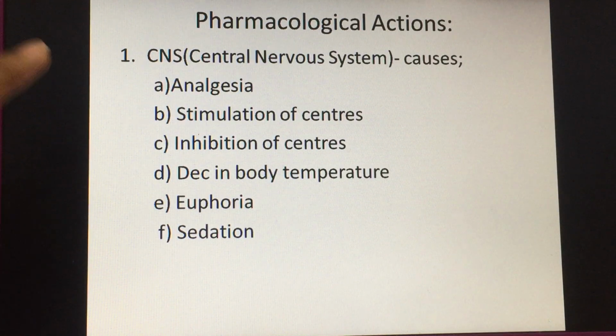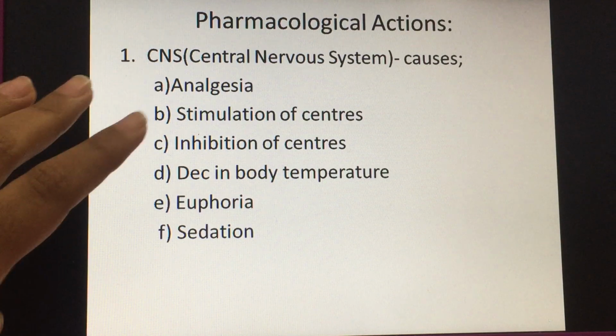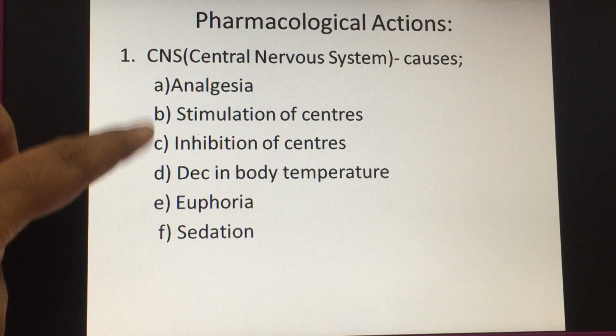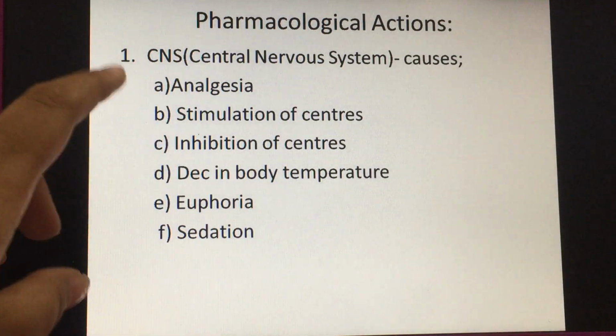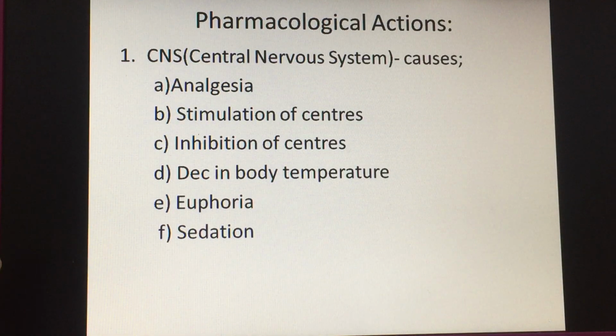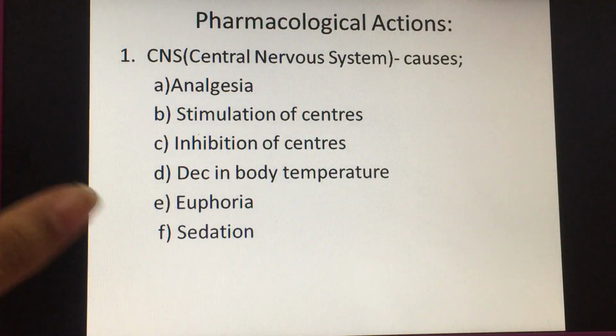Now, it inhibits or depresses certain centers. These are the cough center and the respiratory center, which are depressed. It also causes a decrease in body temperature. Although it decreases the body temperature, it is not used as an antipyretic. For that purpose, NSAIDs are used. And since it acts through the central nervous system, euphoria and sedation are also seen. So these are the pharmacological actions in the CNS.